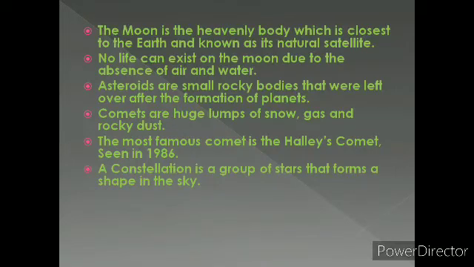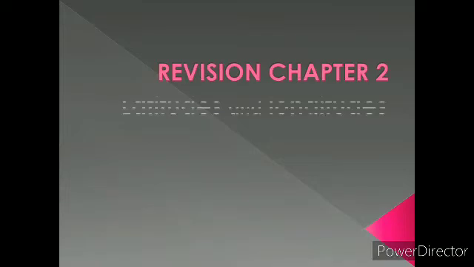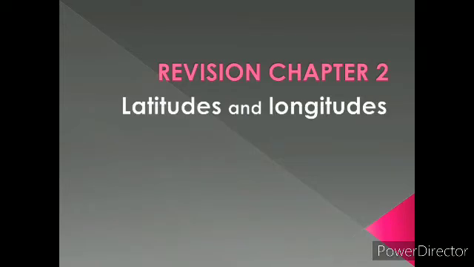A constellation is a group of stars that forms a shape in the sky, and the artificial satellite is a man-made object which continuously orbits the Earth. Now, what is orbit? Orbit is a fixed path on which a planet moves. Now, coming to the next chapter, that is latitudes and longitudes.